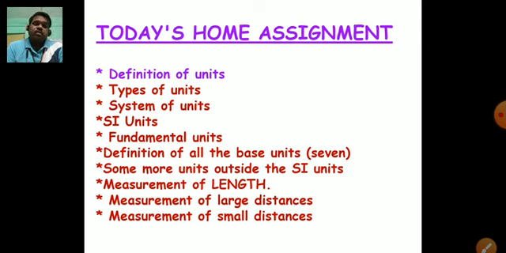And after that, the last home assignment is measurement of small distances, and then you have to draw a table showing some very small units, that is Fermi, angstrom, as well as some very large units, like AU, astronomical unit, parallactic second, and light year.